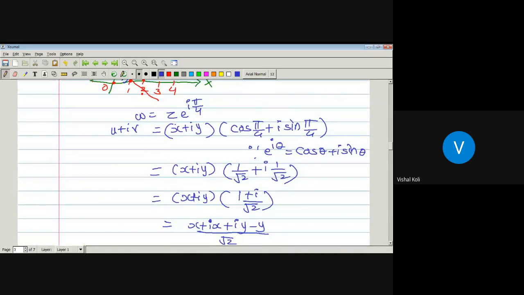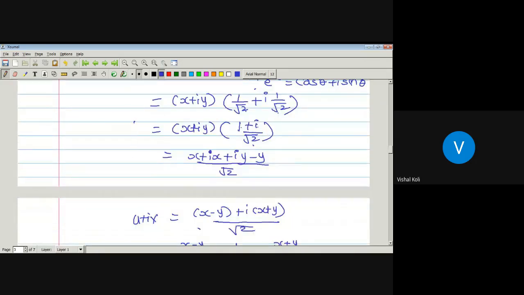Minus pi by 4, then this one is nothing but cos of minus pi by 4 plus i sin of minus pi by 4. But cos of minus theta is again cos theta. Therefore, here we get cos of pi by 4 will be 1 by root 2, and sin of minus theta is nothing but minus sin theta. Then we get minus 1 by root 2. Then here is 1 minus i divided by root 2.